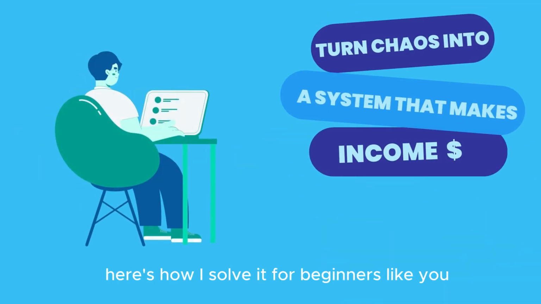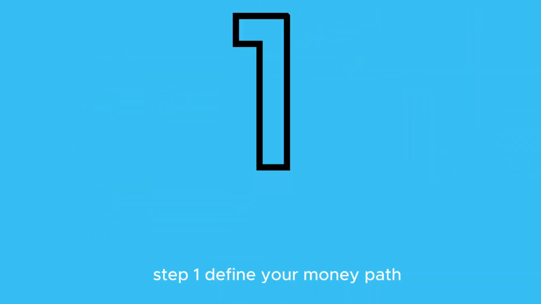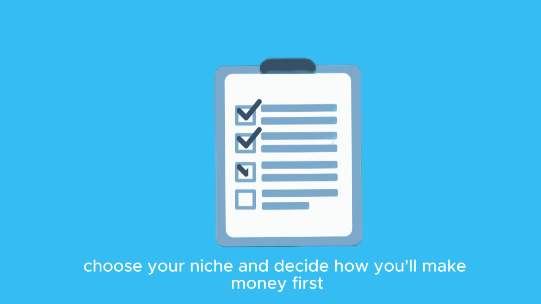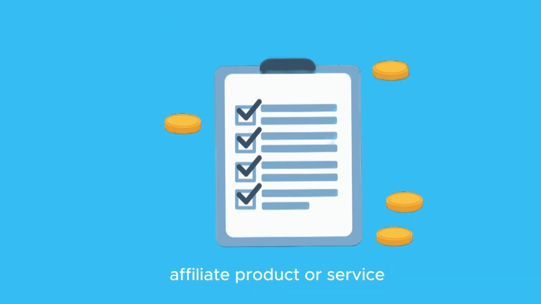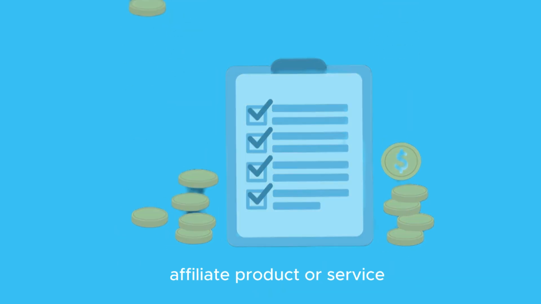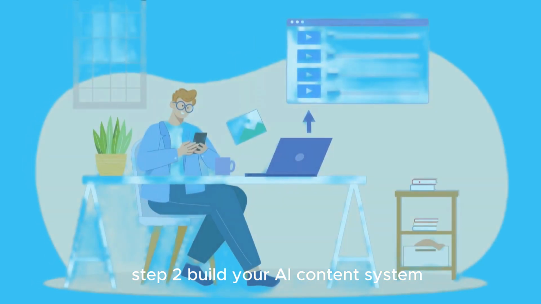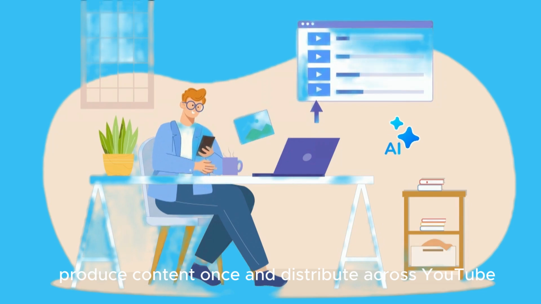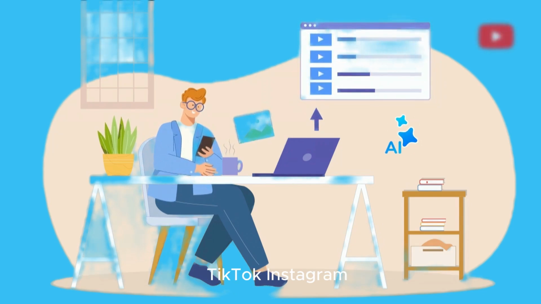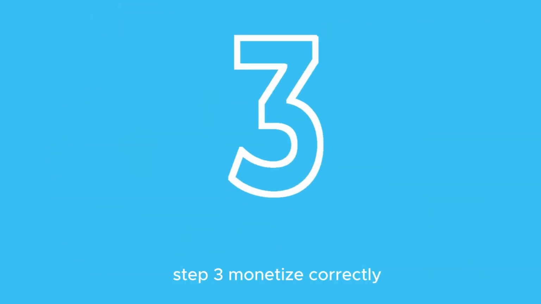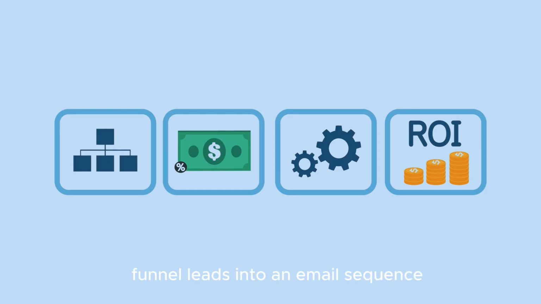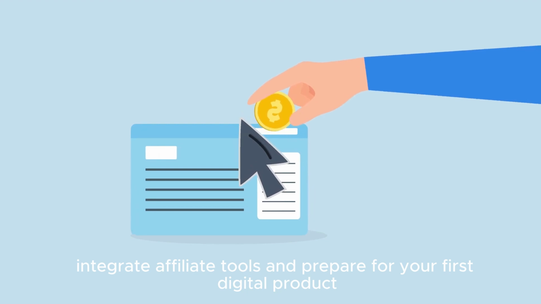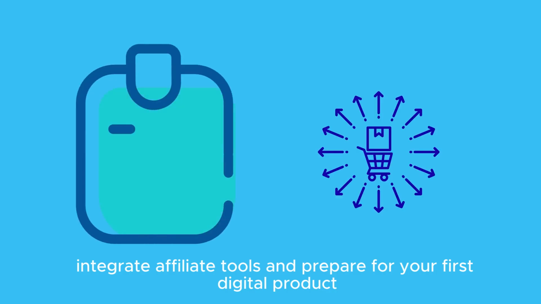Here's how I solve it for beginners like you. Step 1. Define your money path. Choose your niche and decide how you'll make money first: affiliate, product, or service. Step 2. Build your AI content system. Produce content once and distribute across YouTube, TikTok, Instagram. Step 3. Monetize correctly. Funnel leads into an email sequence, integrate affiliate tools, and prepare for your first digital product.